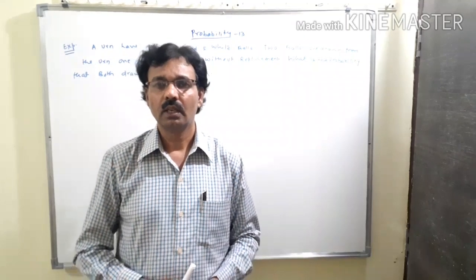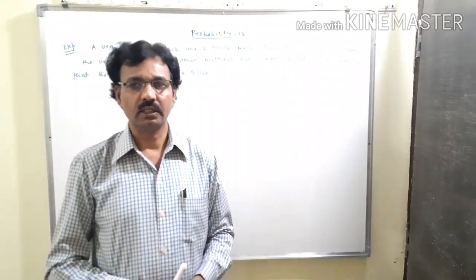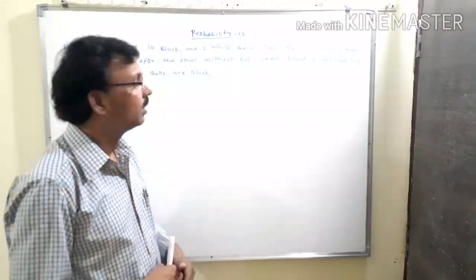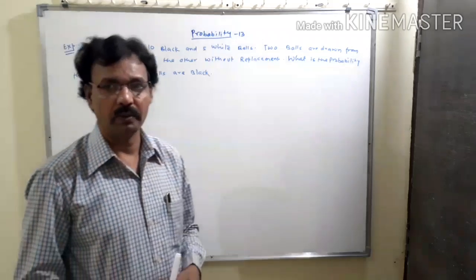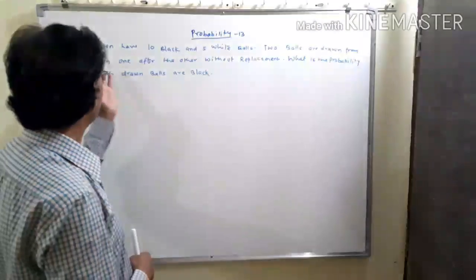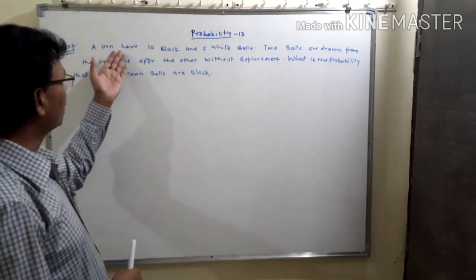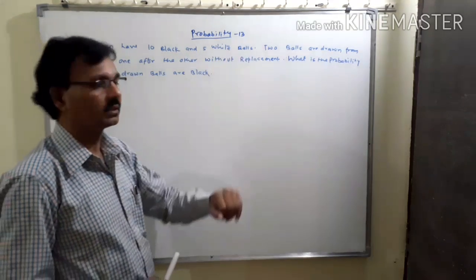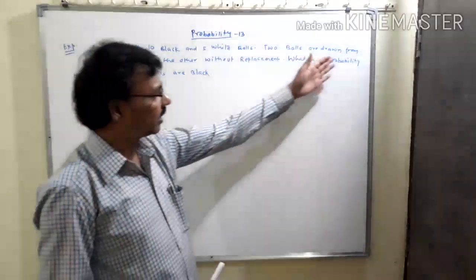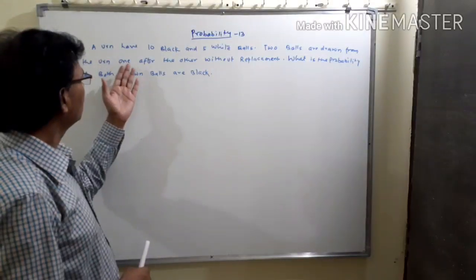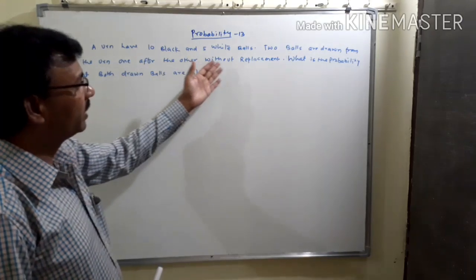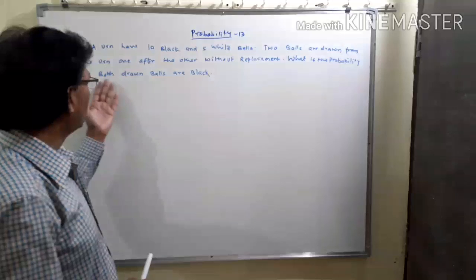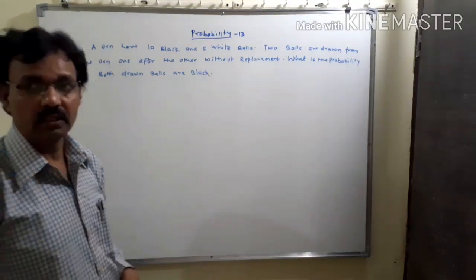Hello students, we will discuss in this video a numerical problem related to the multiplication theorem on probability. The problem is: an urn has 10 black and 5 white balls. Two balls are drawn from the urn one after the other without replacement. What is the probability that both drawn balls are black?